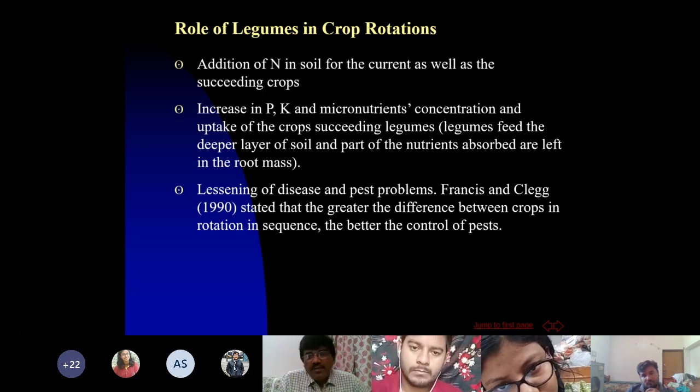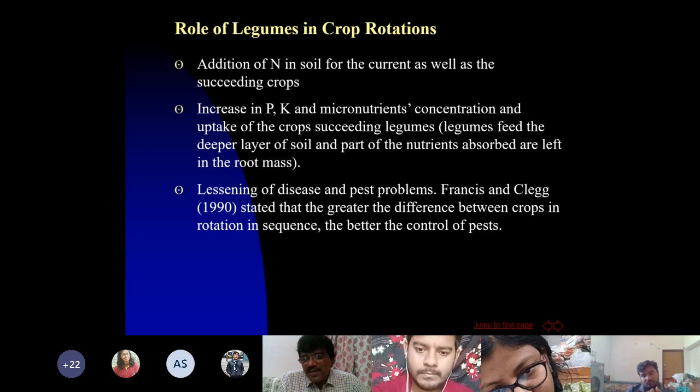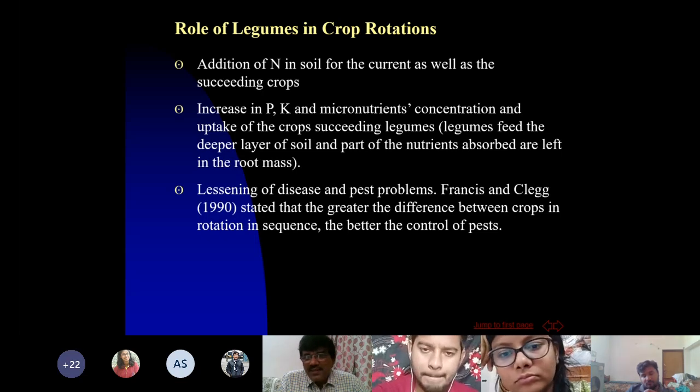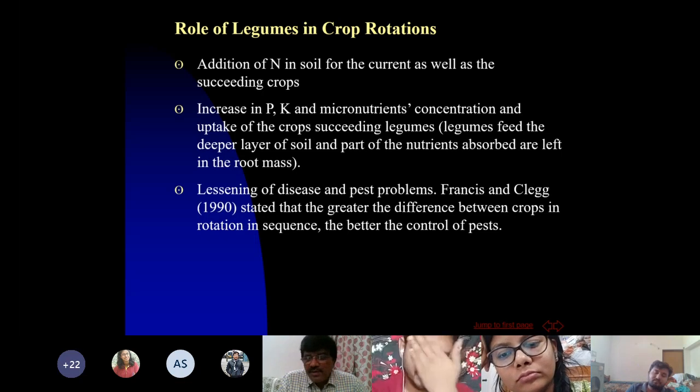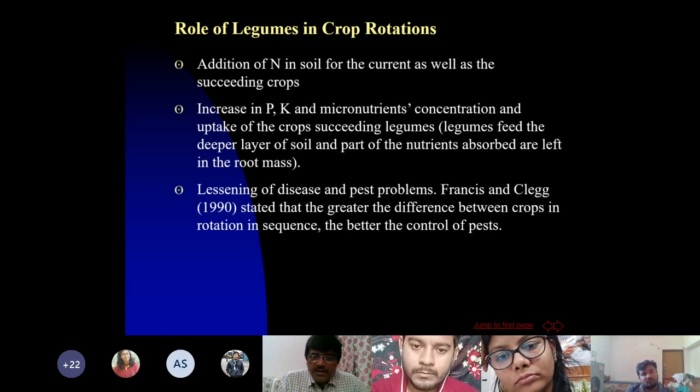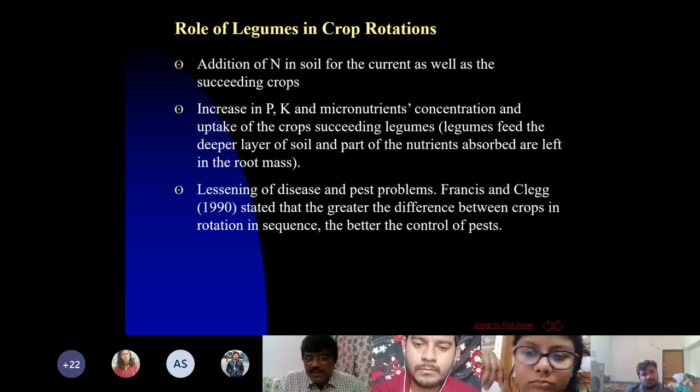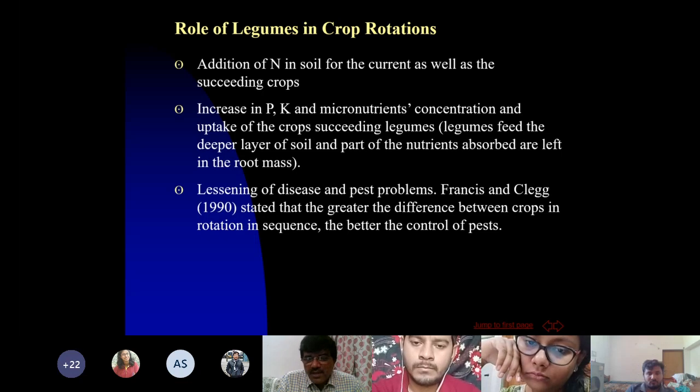So what they are doing, I think every student understands, is that they add nitrogen in the soil, and they also increase phosphorus and potassium availability, and also micronutrient availability. After decomposition of legumes, in many cases, legumes shed their leaves on the surface, say pigeon pea, sometimes moong also.